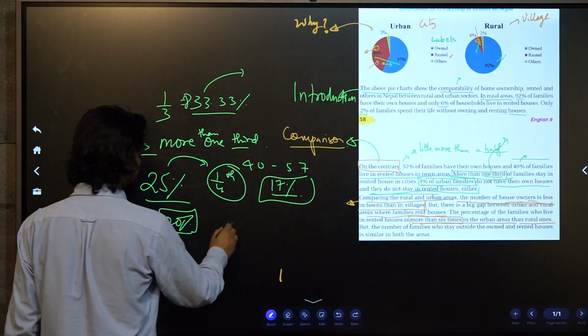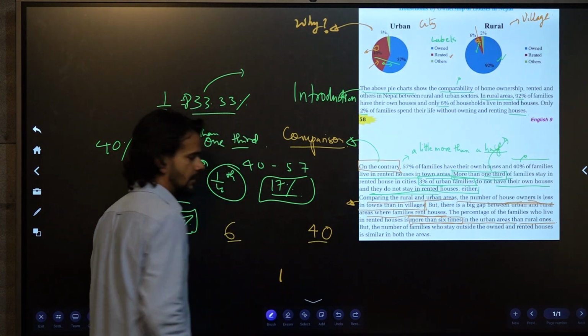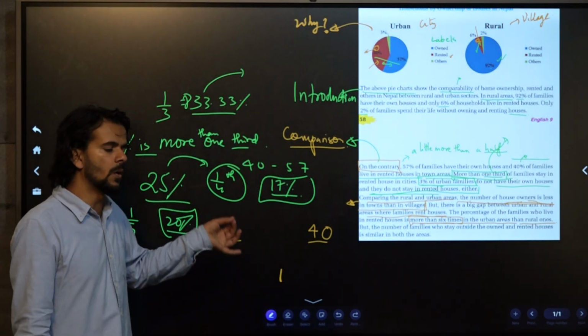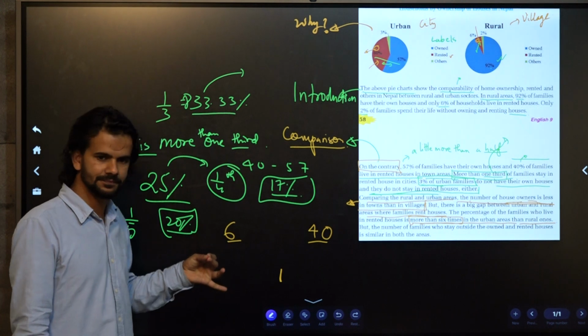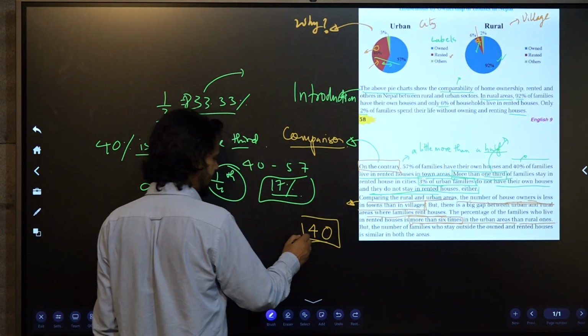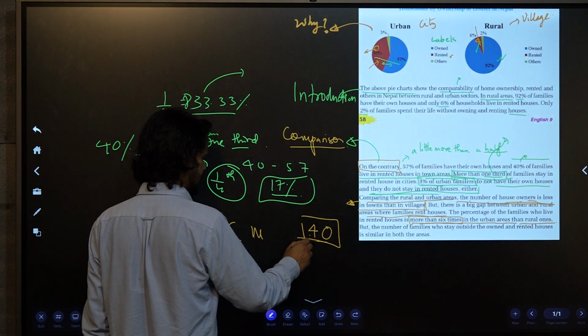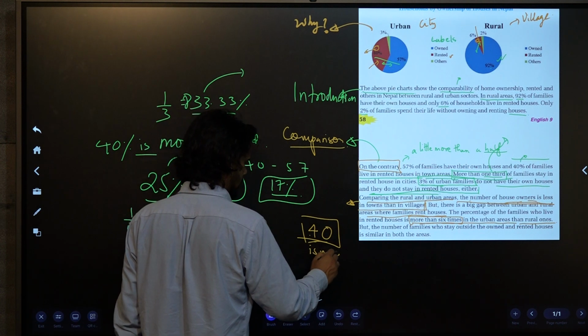So if you want to compare 6 and 40, 40 is more than 6 times 6.